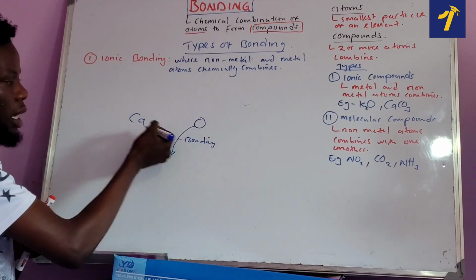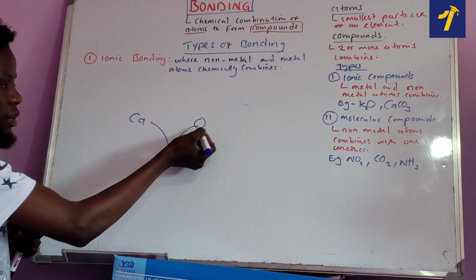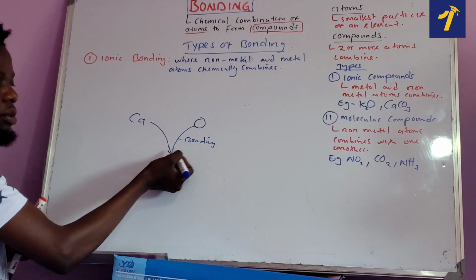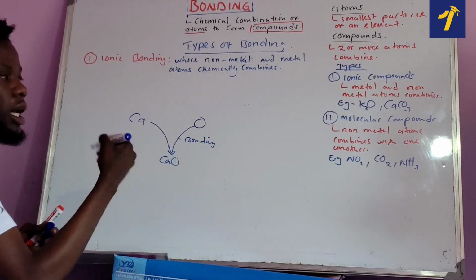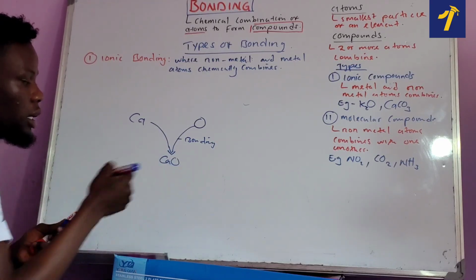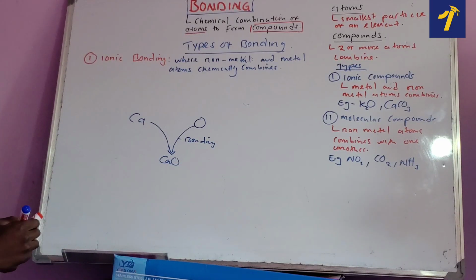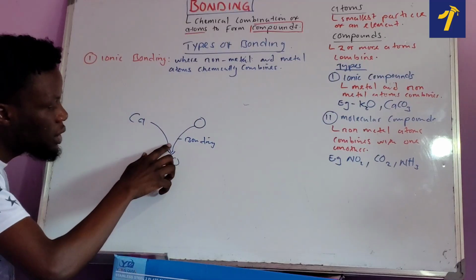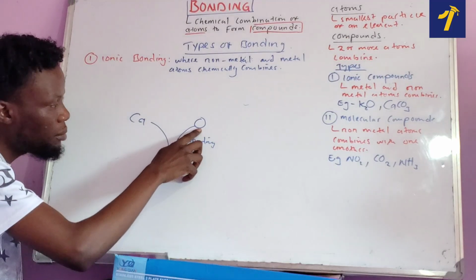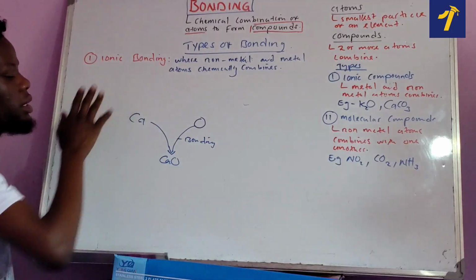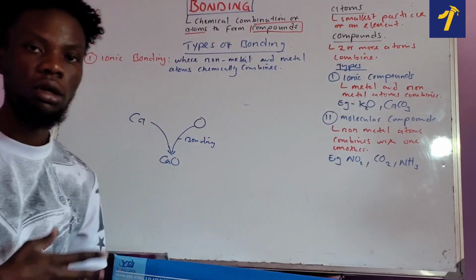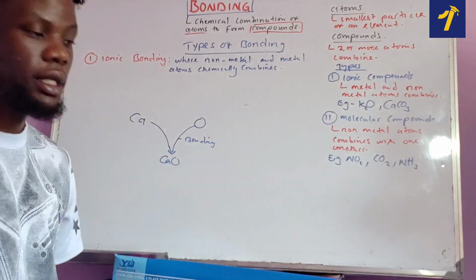Calcium and oxygen coming together to form what? Calcium oxide, which is a compound. This is what we call bonding. Now, if this bonding is happening between a non-metal and a metal, we're going to say this is what we call ionic bonding. Hopefully that is clear now.